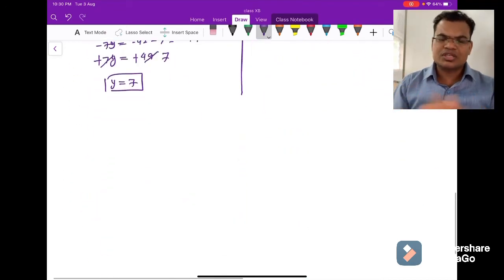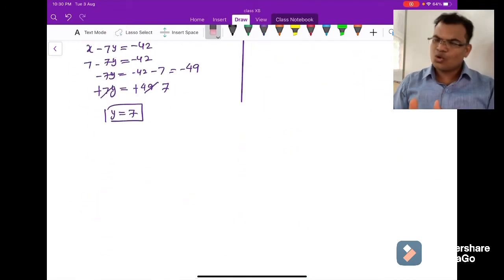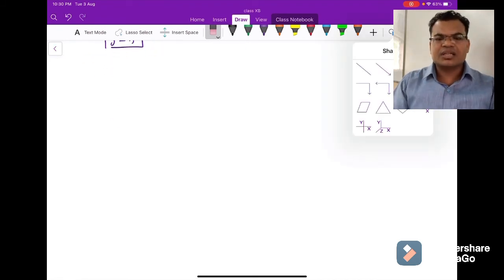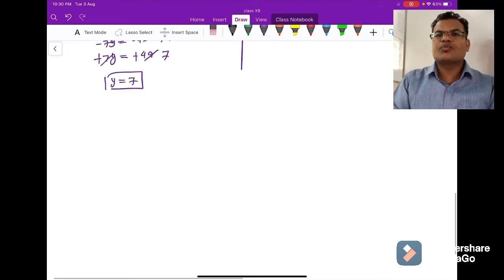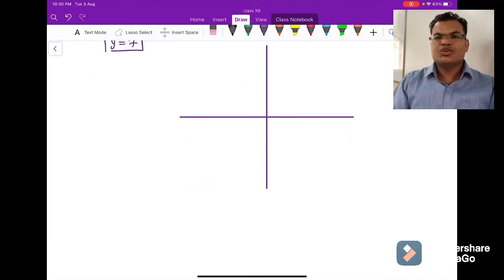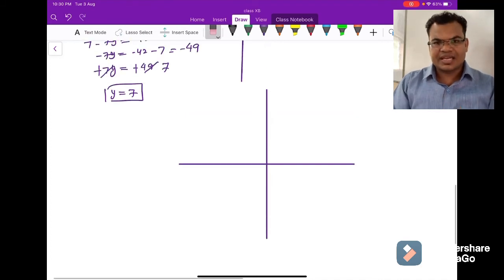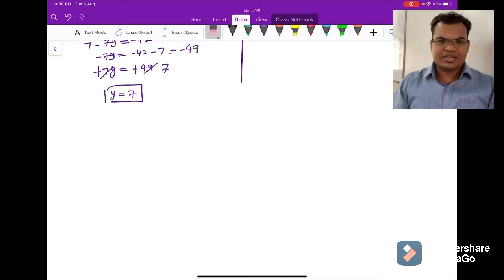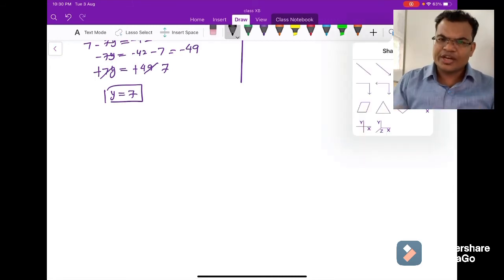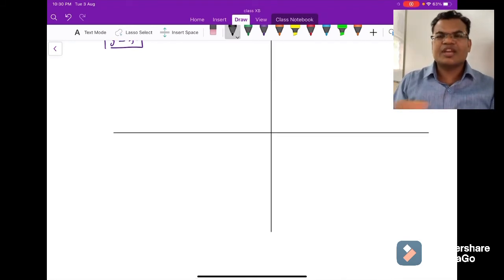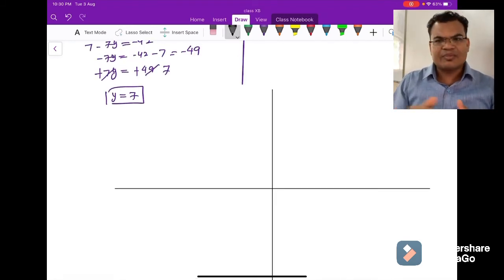Now I will draw this table on the graph. I will request one more thing: both the equations you will represent on the same graph. You have to draw the graph taking x and y, and then you will plot these points, and joining all the points you will get one straight line. They will either intersect, be parallel, or coincide with each other. It depends on the condition.